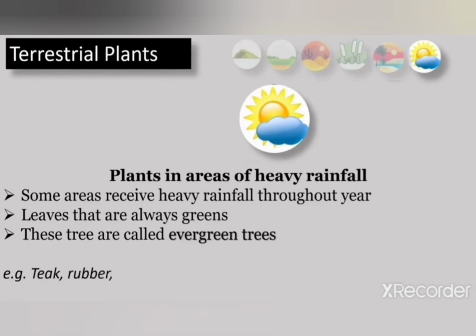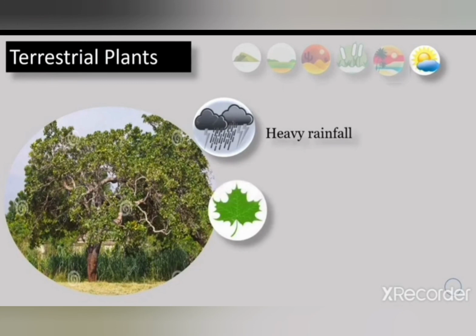Okay student, let us see an example of a plant growing in the areas of heavy rainfall.